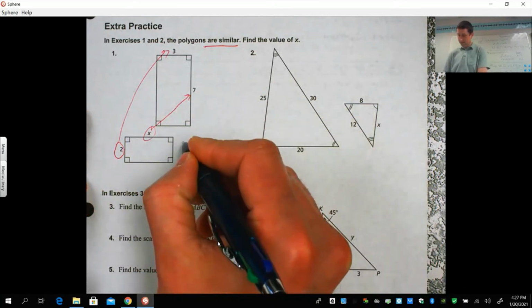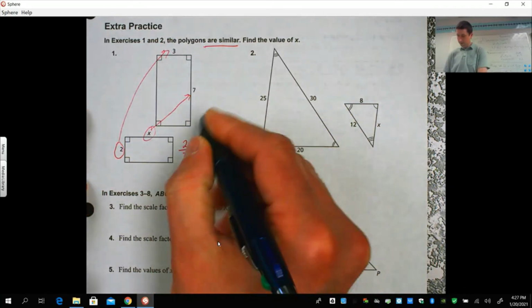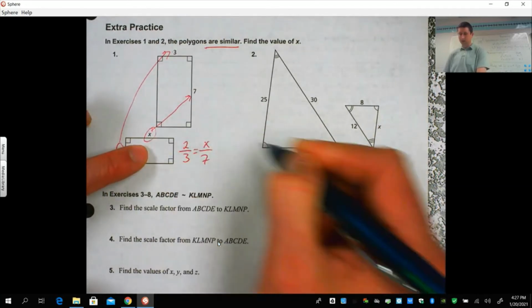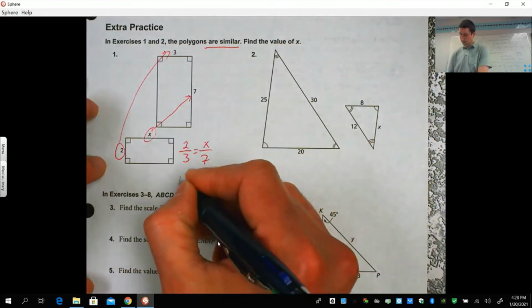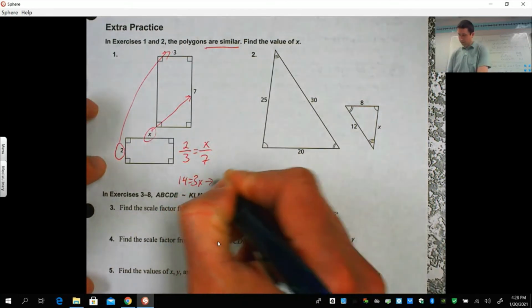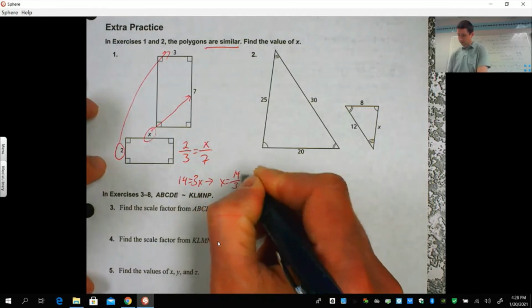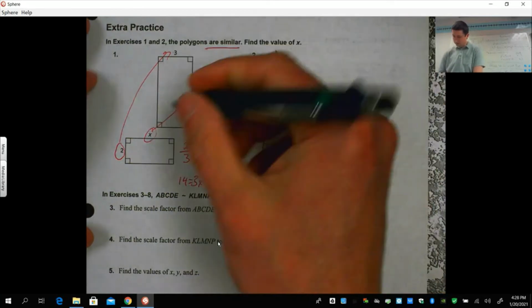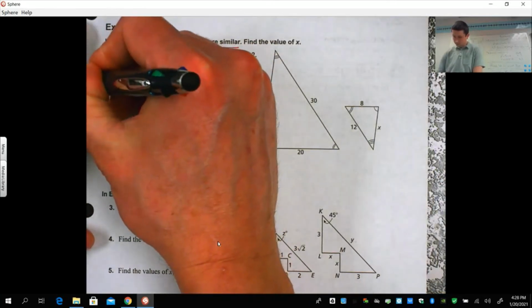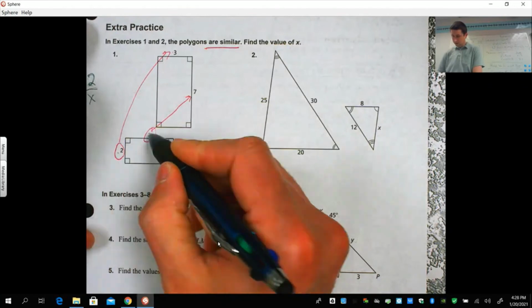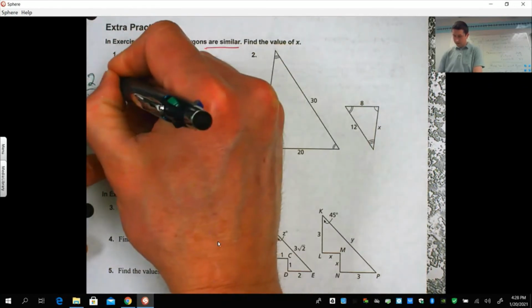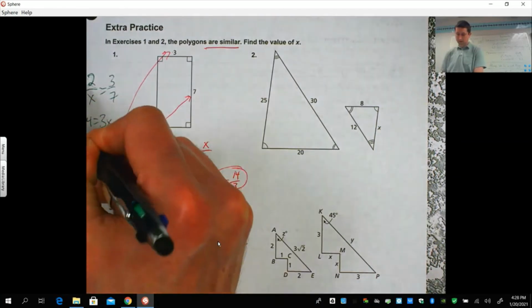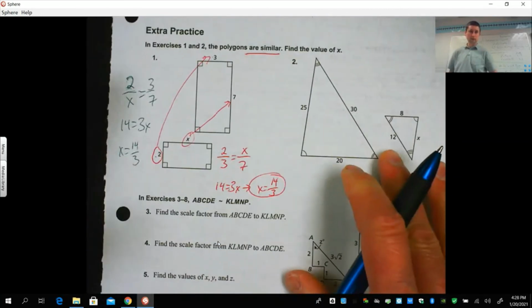So we can set this up. 2 over 3 equals, now I started with 2, I went to 3, I got to come back to the x over 7. Cross multiply, 14 equals 3x, so you get x equals 14 thirds. You can set it up another way as well. I could say 2 over x equals 3 over 7. You solve that, you're going to get 14 equals 3x, so x equals 14 thirds. Same thing over there, you can see it.